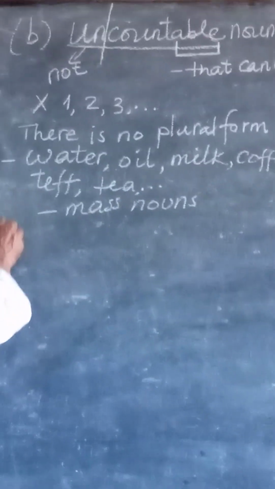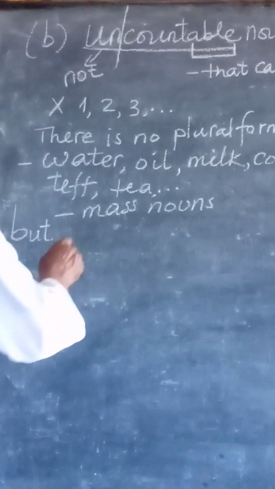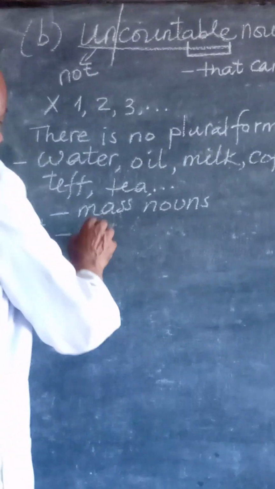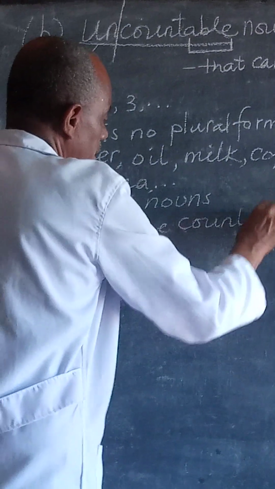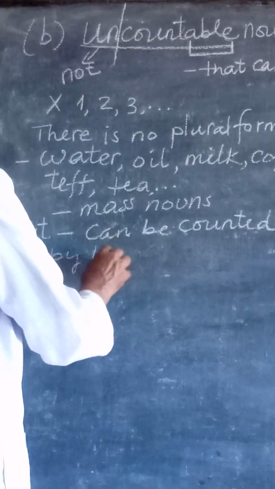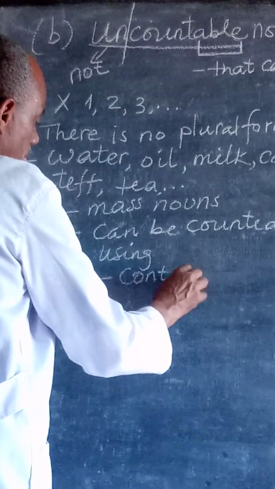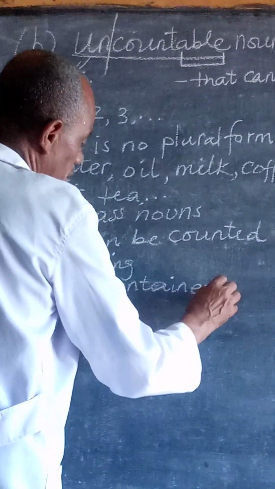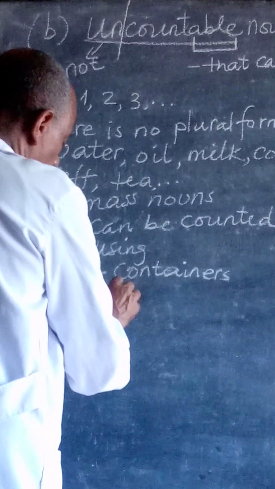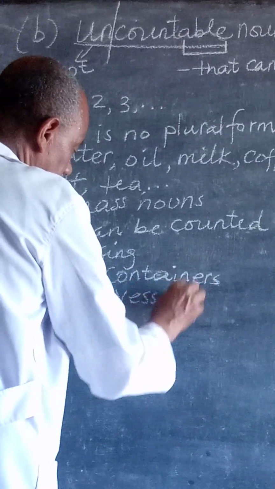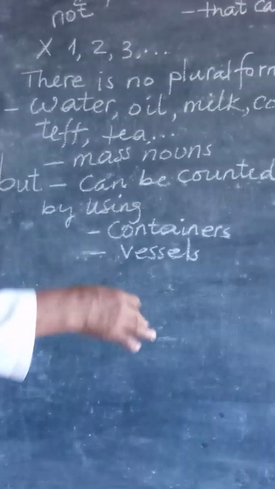But the uncountable nouns can be counted by using containers, by using the containers in which they are in, or by using vessels, the material or the object that they are put in.